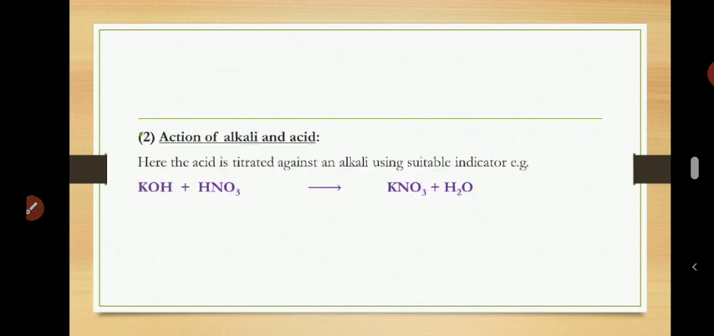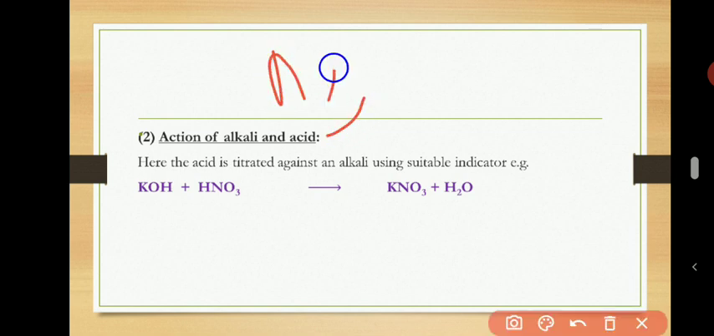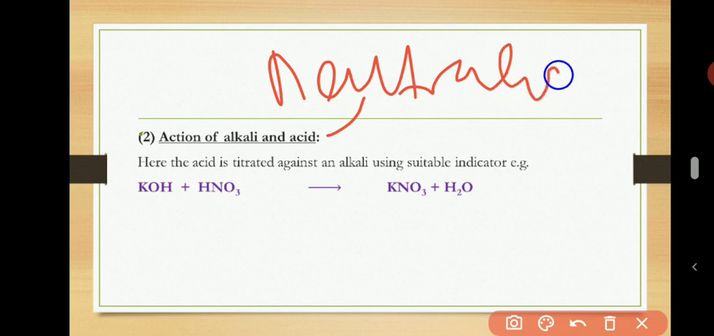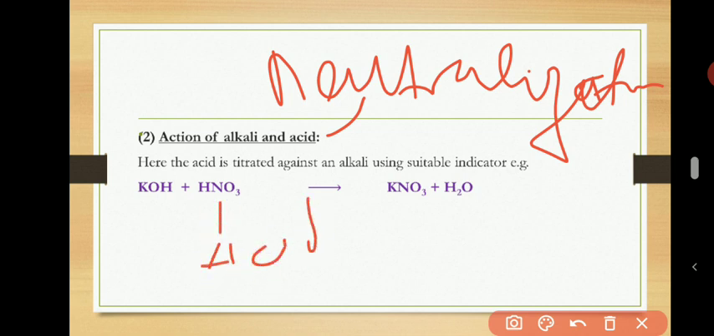Another method is action of acid against alkali. You remember, you call that reaction a neutralization reaction. Sorry about my handwriting. I want to really learn how to write very well. So we call that a neutralization reaction. When an acid reacts with an alkali, you call that a neutralization reaction.